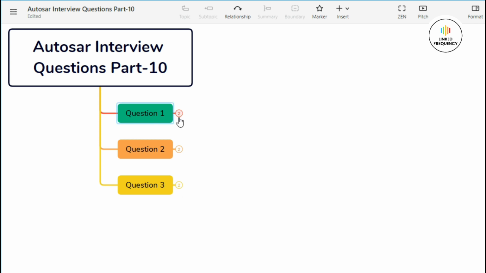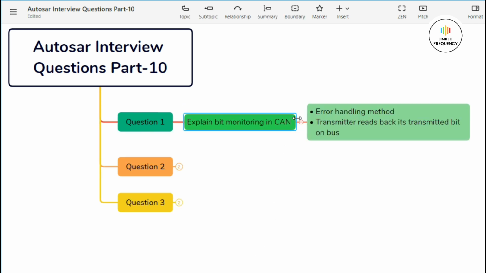Let us quickly jump into our first question, which basically states, explain bit monitoring in CAN. Well, you can answer this particular question in the following format. Every transmitter reads back its transmitted bit from the CAN bus to ensure its transmitted data integrity, and this is called bit monitoring. Let us consider there are multiple nodes connected to the CAN bus.